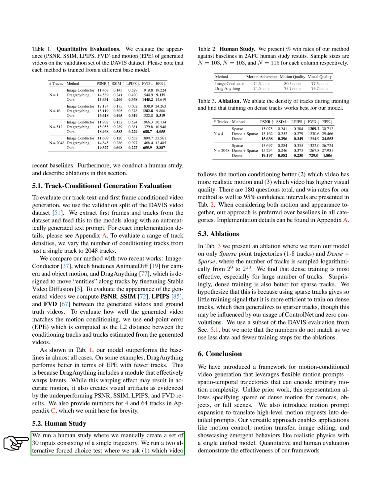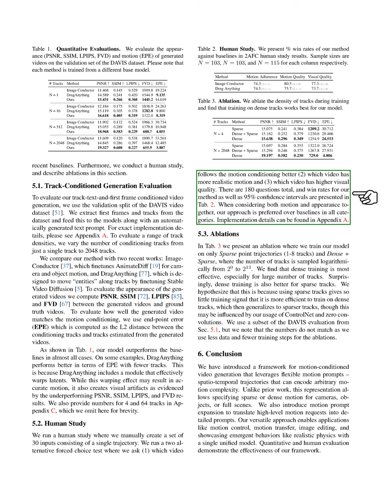In our human study, we created a set of 30 inputs with single trajectories and conducted a 2-alternative forced choice test. Participants evaluated which video better followed the motion conditioning, which had more realistic motion, and which had higher visual quality. Our method was preferred over the baselines across all categories, as detailed in the results table.